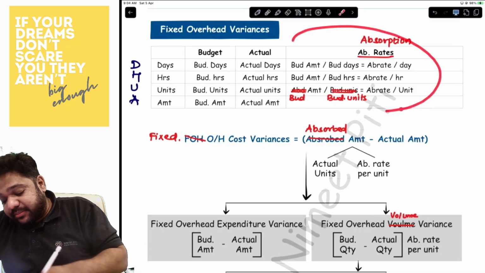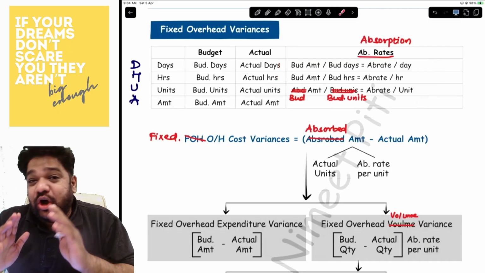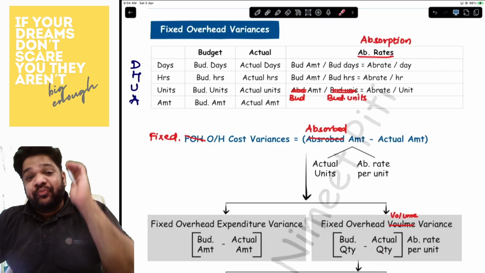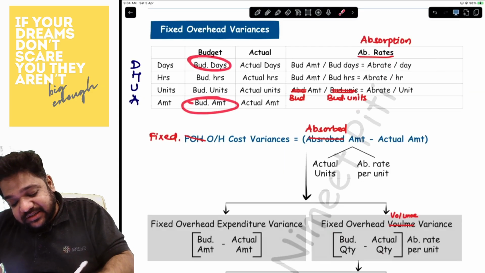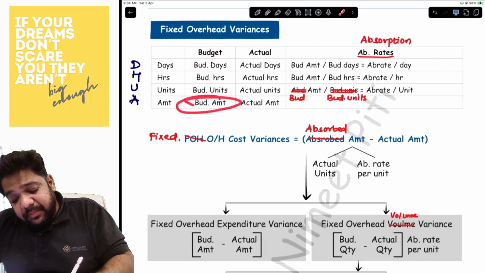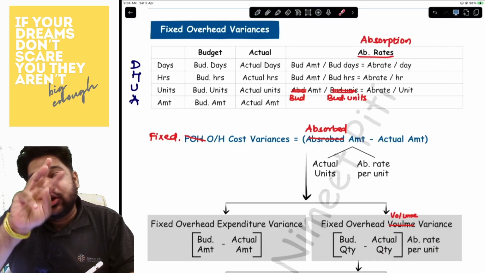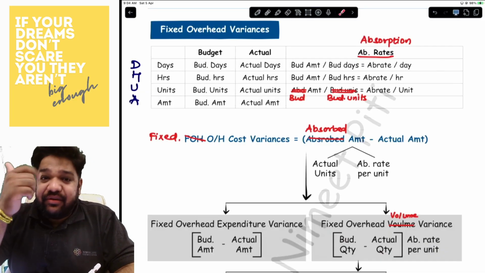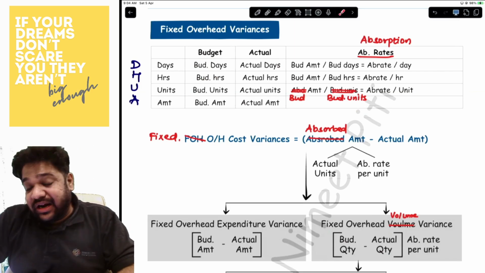And you have the absorption rates as well. Absorption rates are always on budgeted basis. So for budgeted basis, you will find the budgeted amount upon the budgeted days, budgeted amount upon budgeted hours, budgeted amount upon budgeted units. So if you have days, hours, and units, you'll have three absorption rates. If you have hours and units, you'll have two. And if you only have units, then you'll have only one absorption rate.